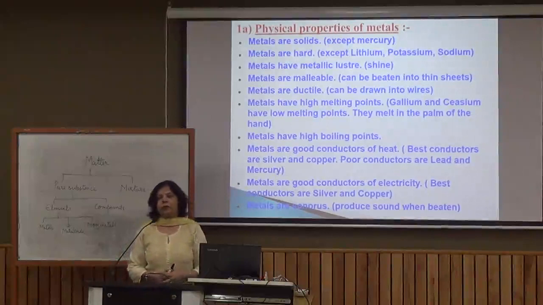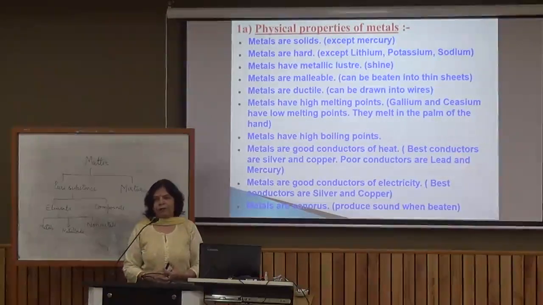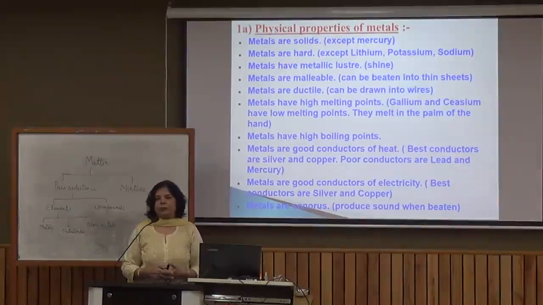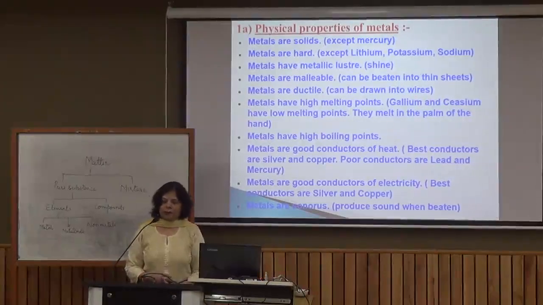Ductility: you must have seen all types of wires are made up of metals. You see electric wires, they are all made up of copper, or you may see cables, they are made up of aluminium. Aluminium and copper are all metals. Even in ornaments you will see gold and silver used, the wires are used in making jewelry. This is because of the property that metals can be drawn into wire. This property we call ductility, or we say metals are ductile. Then they have very high melting and boiling points.